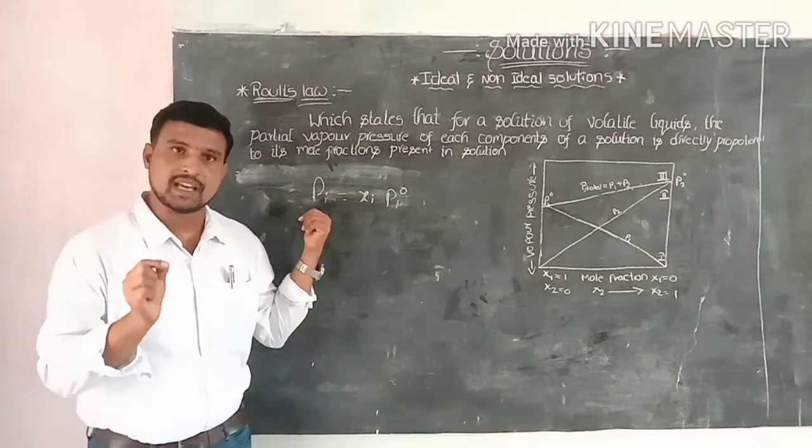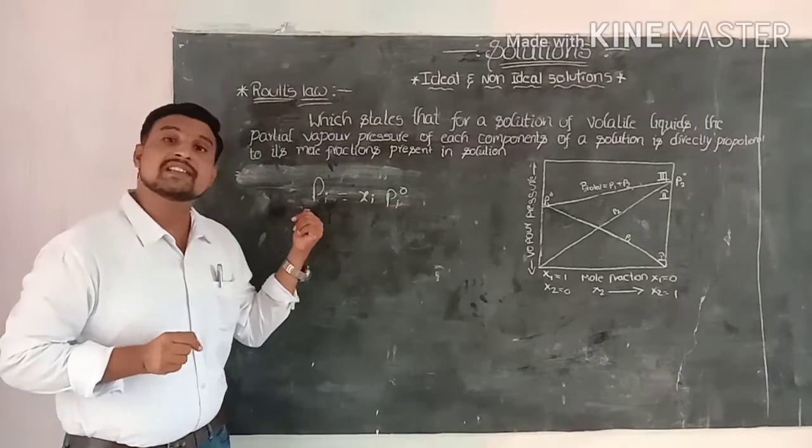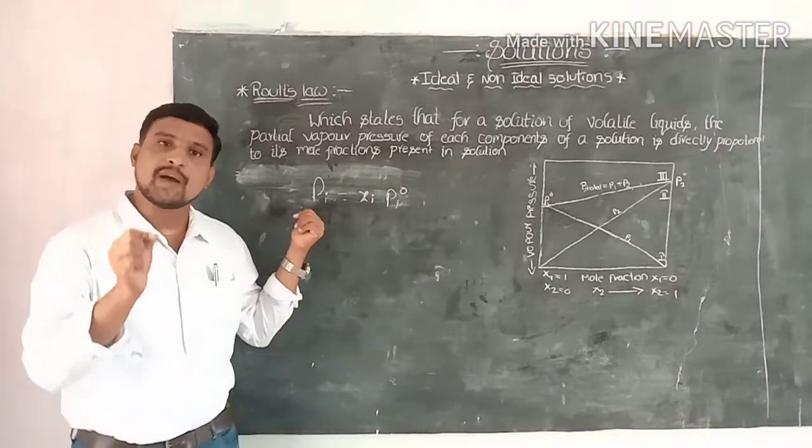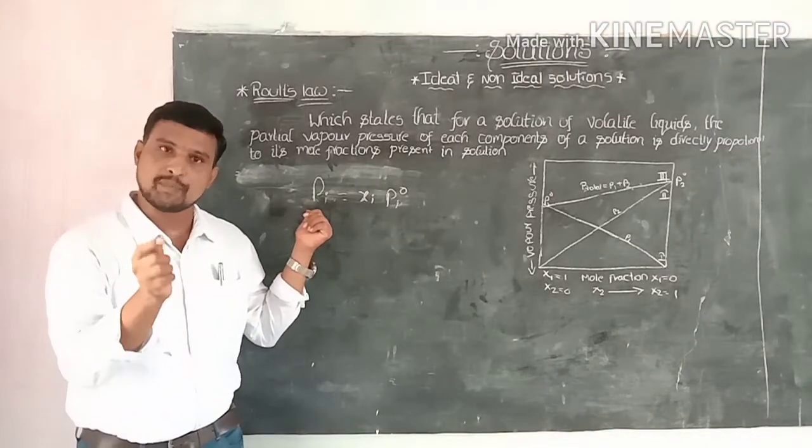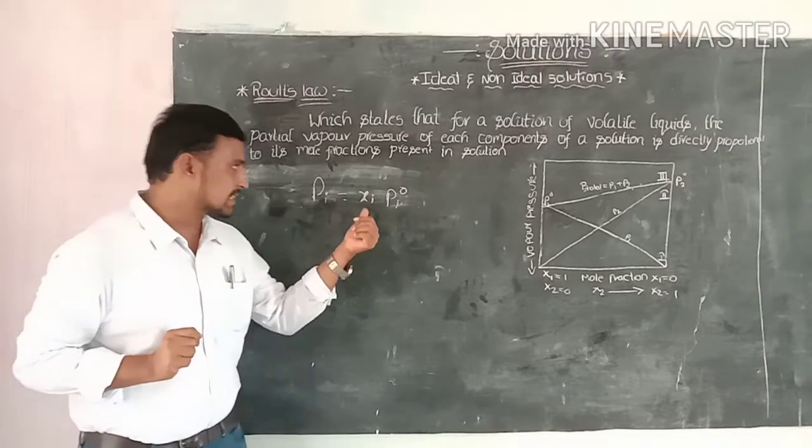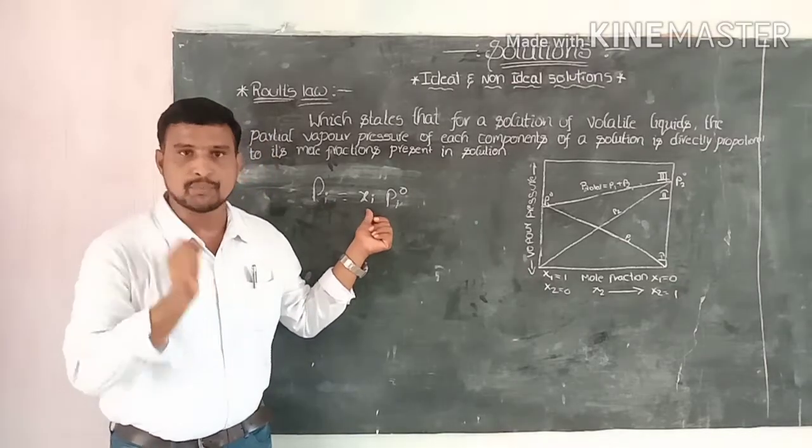Pi means the vapor pressure of the individual compound in the mixture. Xi is the mole fraction of the compound.